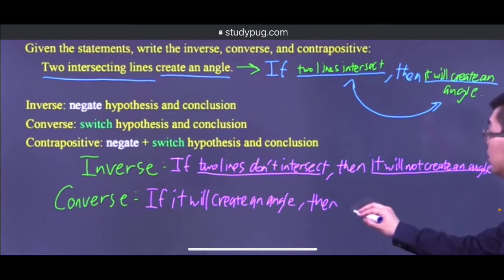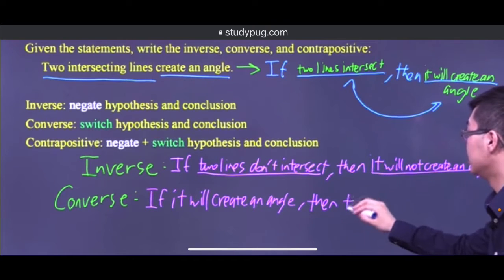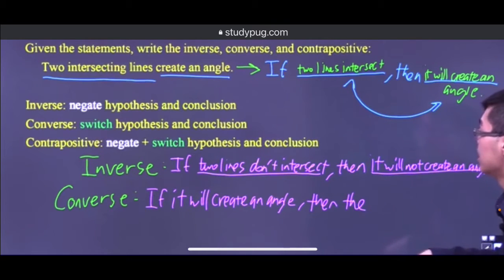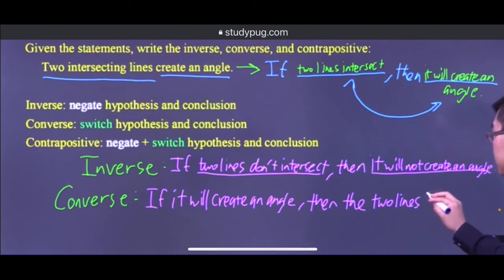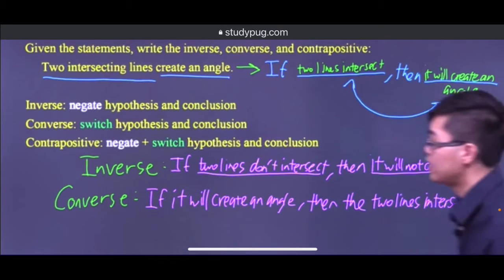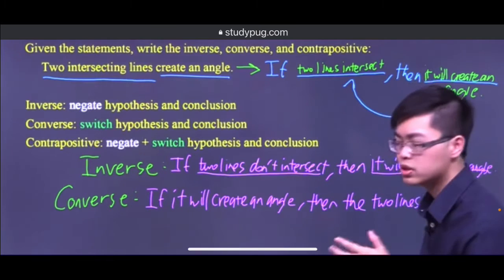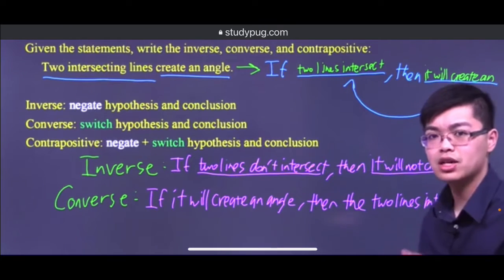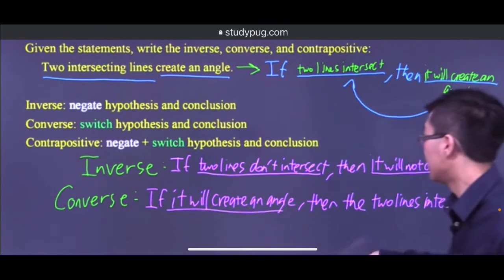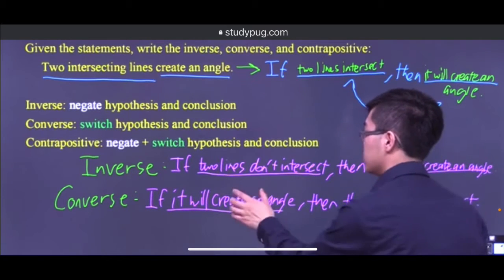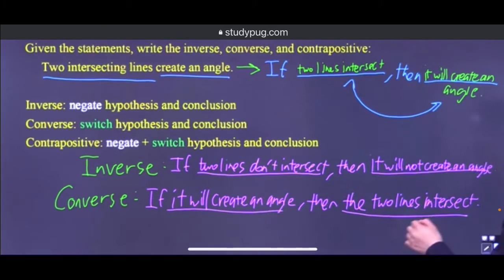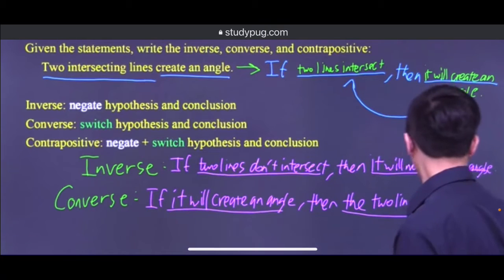I'll add the in here so that the sentence makes more sense. Then the two lines intersect. All right, so we have that to be the converse. Just do the switch and add a few more words so that the sentence actually makes sense. The things I underlined, this was earlier P, but now this is Q, and this turned into P. Okay, so now that's my converse.